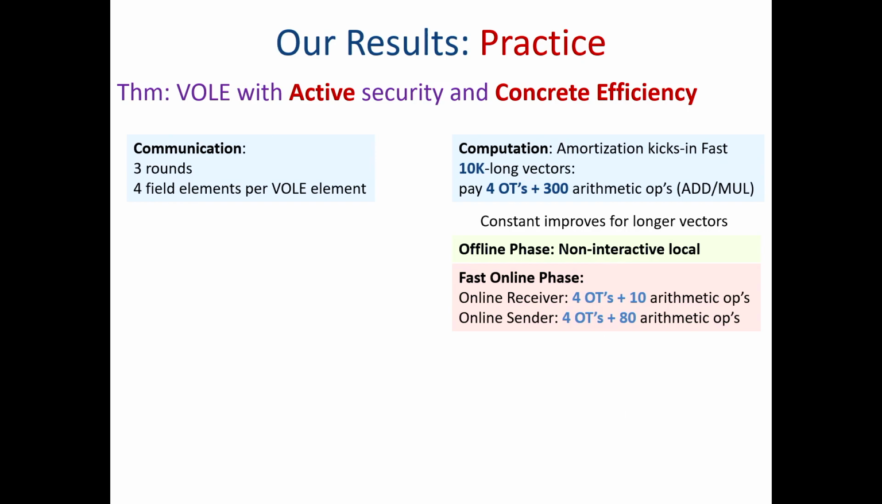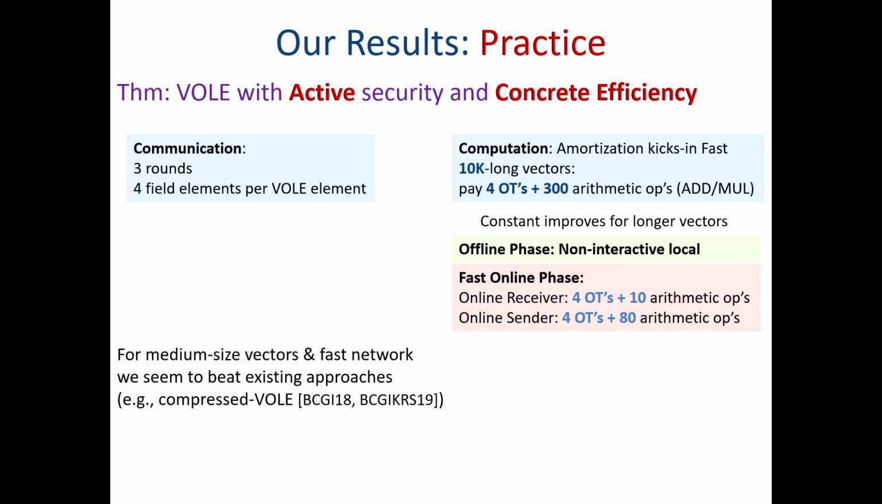How does it compare with other work? So in the last 2 years, we've seen amazing breakthroughs using this compressed Volley approach. In this approach, you can actually achieve rate 1. So in terms of communication, it's better. But it seems that there the amortization kicks in at a later point. And so this approach seems to be competitive for medium-sized vectors, especially when you have a fast network.